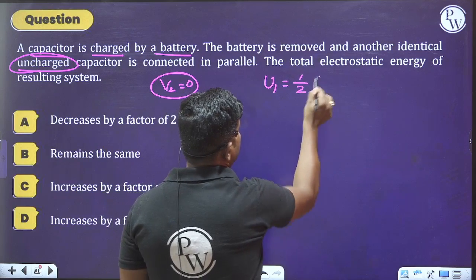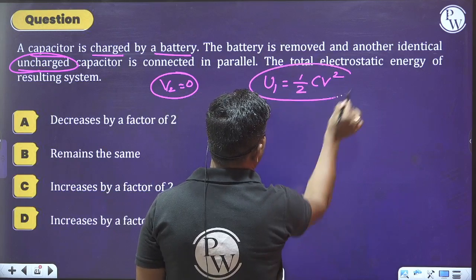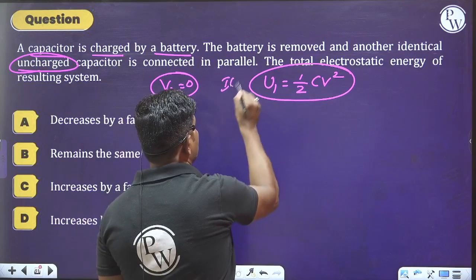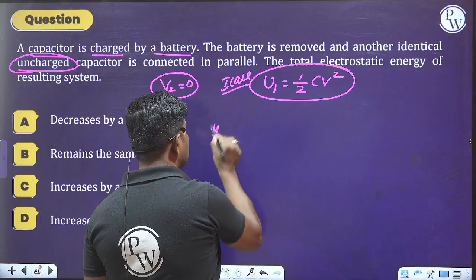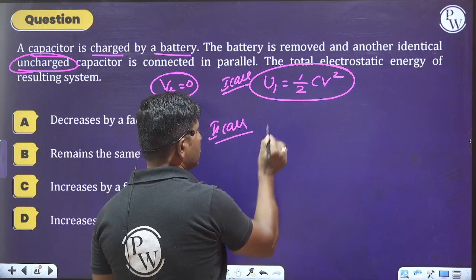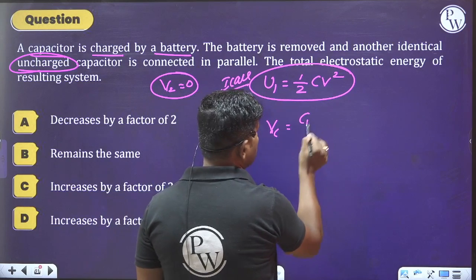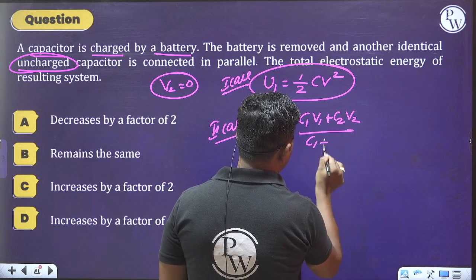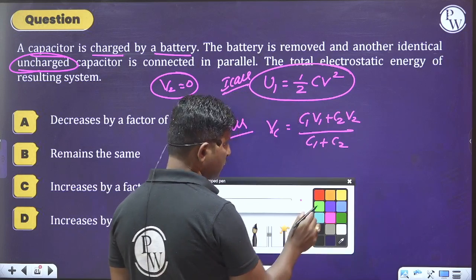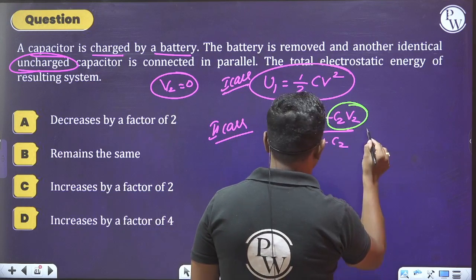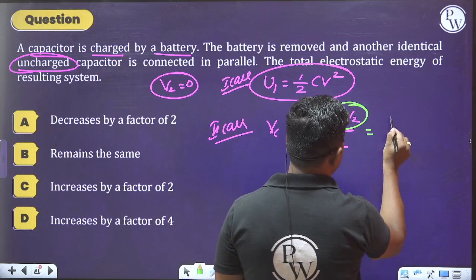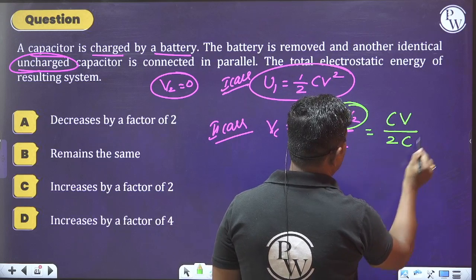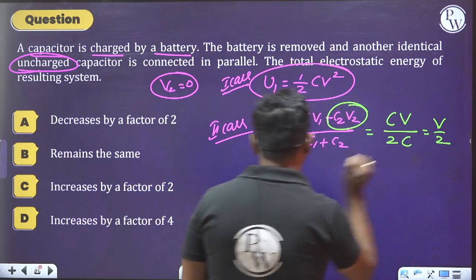So let us see. Initially, we can say half C V square is the energy stored in one capacitor. This is the first case. In the second case, what is the common potential here? C1 V1 plus C2 V2 divided by C1 plus C2. C2 V2 is equal to 0, so we get C into V divided by 2C. You will get V by 2.